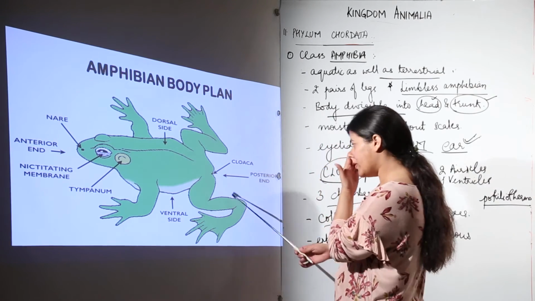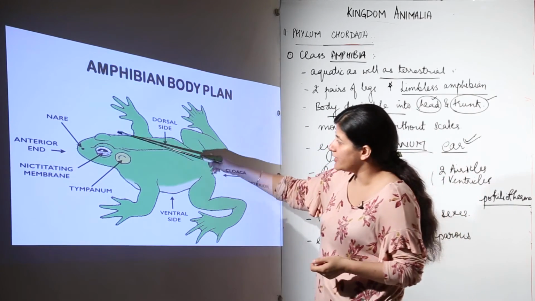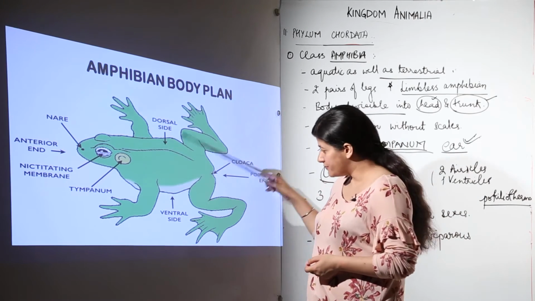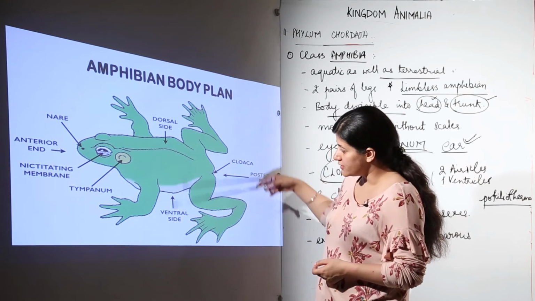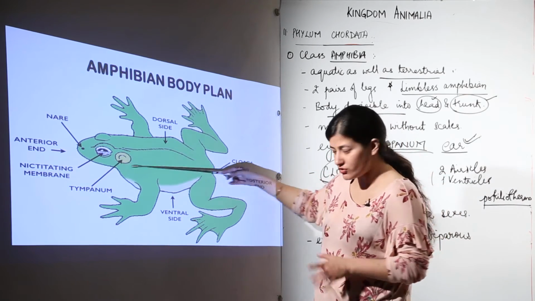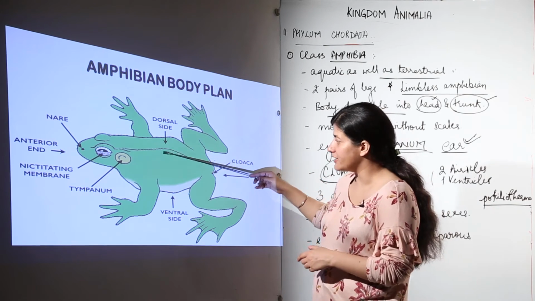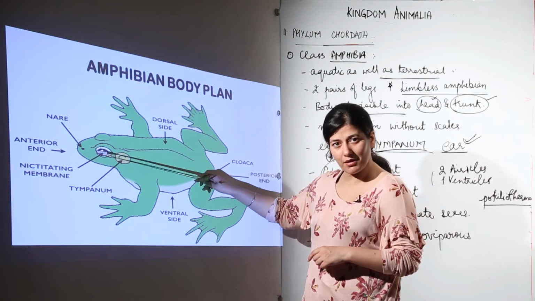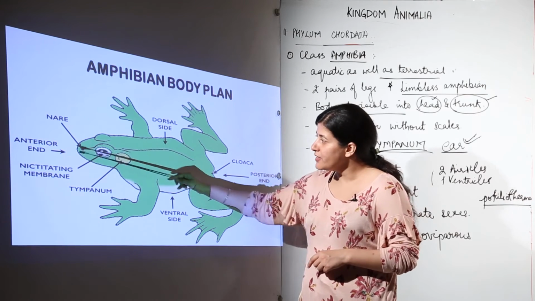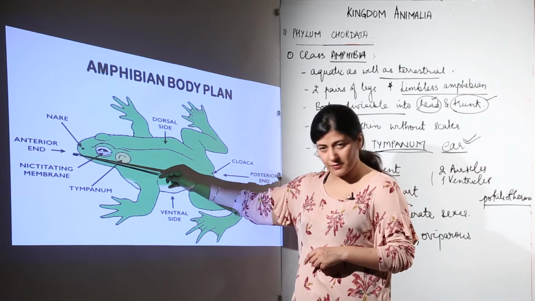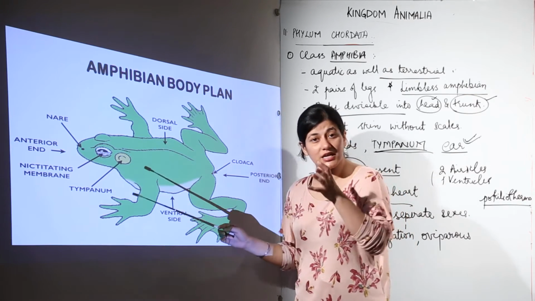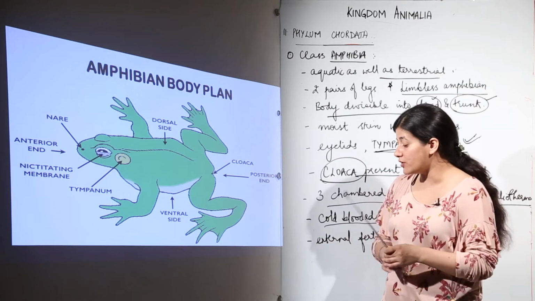Now let's see the body plan. What you see over here is, this part is the head, this is the trunk. From the trunk, two pairs of limbs are originating. It is the dorsal side, this is the ventral side. This line represents the mid dorsal line. You have a nictitating membrane that serves as eyelid. You have a tympanum that represents the ear. This is the anterior end that serves the purpose of mouth. There are nares which are present. That means the terrestrial respiration is going to come into the scene.